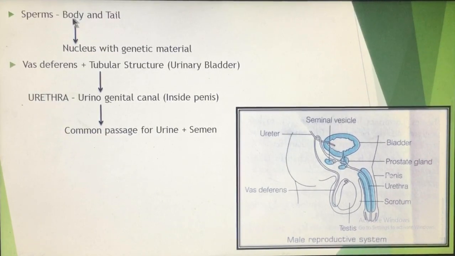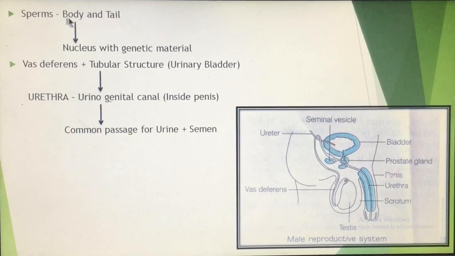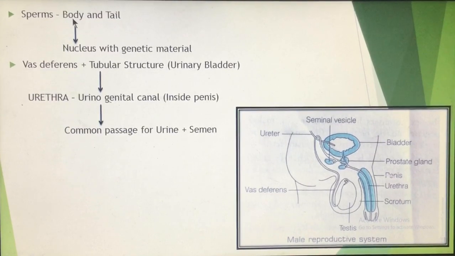Like I told you, if we see the structure of a sperm, अगर हम sperm की structure देखें तो it consists of a body, that means the head part and the middle part of the sperm, that is known as the body of a sperm, plus last में एक tail है. The function of the tail is it helps in the locomotion or the movement of the sperm. Body के अंदर the nucleus is there, and inside the nucleus the genetic material is there, that means the chromosomes are present.